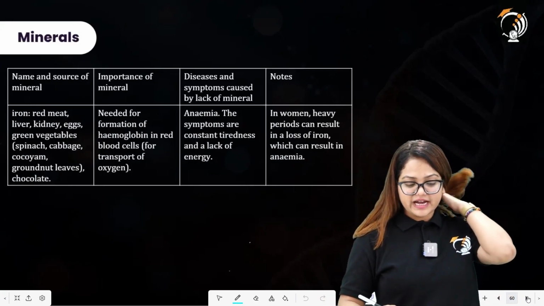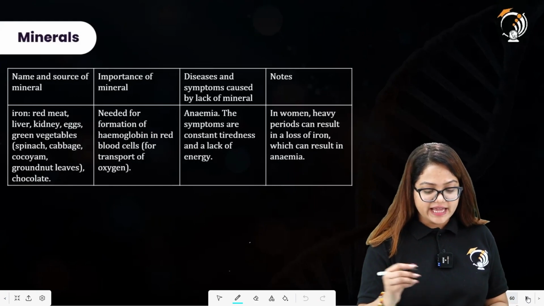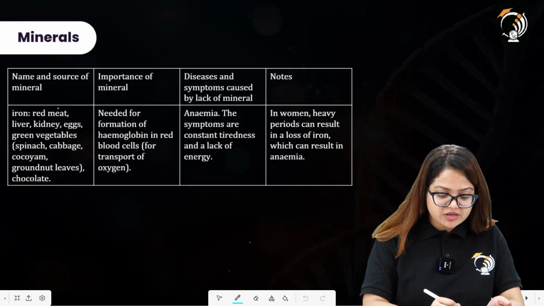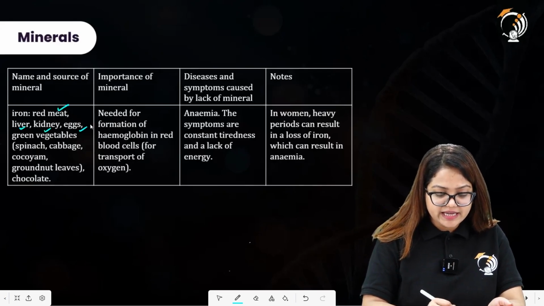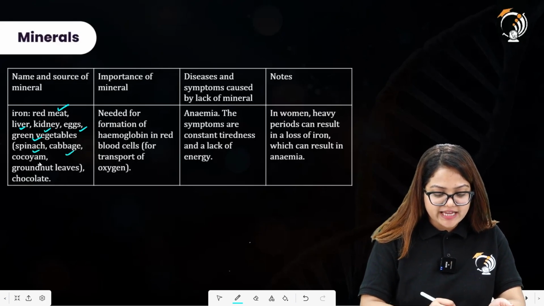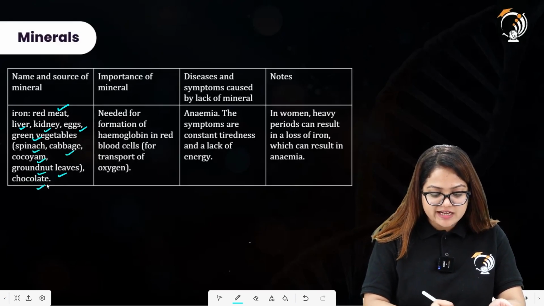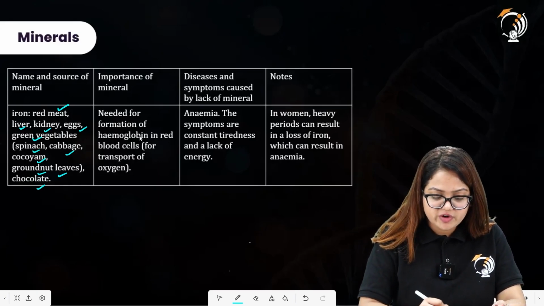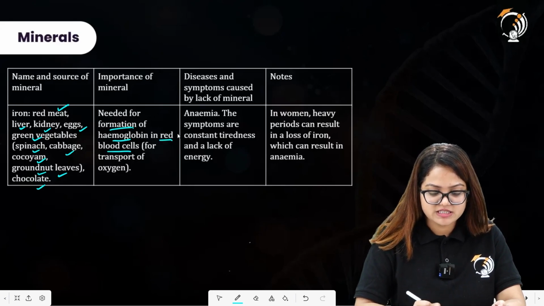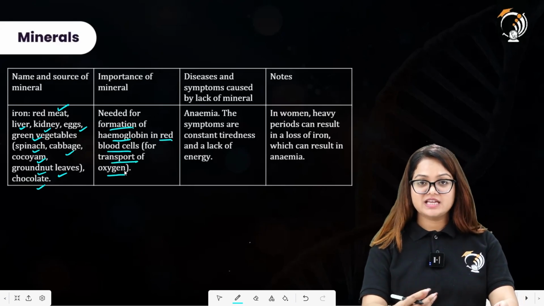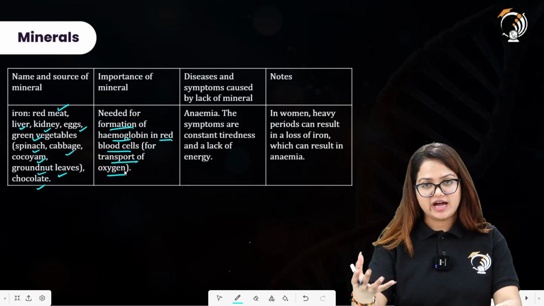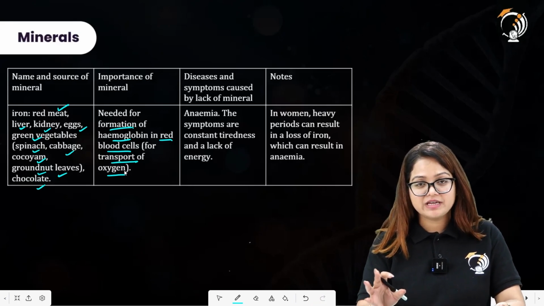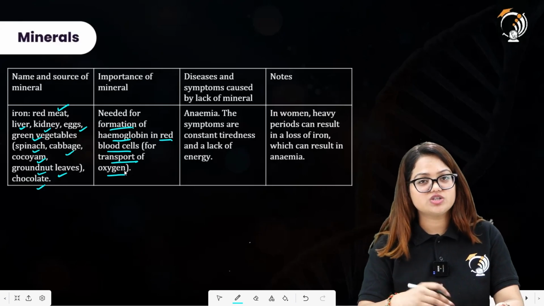Name and source of the next mineral: here we have iron. It can be provided to the body if the person is consuming red meat, liver, kidney, eggs, green vegetables, spinach, cabbage, cocoyam, groundnut leaves and chocolate. The importance of this mineral, as we have already discussed, is that it is needed for formation of hemoglobin in red blood cells, for transport of oxygen, because the red blood cell has pigments which are red in color. And what is the name of this pigment? Hemoglobin is the name for that pigment. Hemoglobin transports the oxygen across our body.